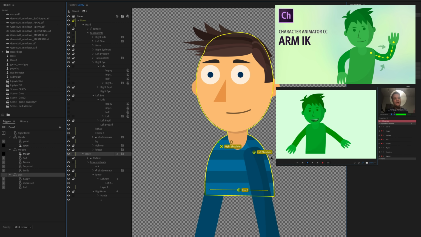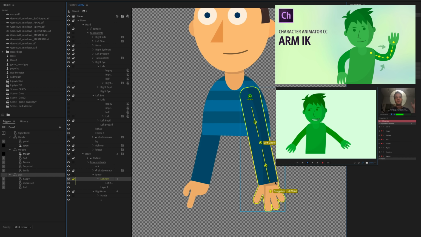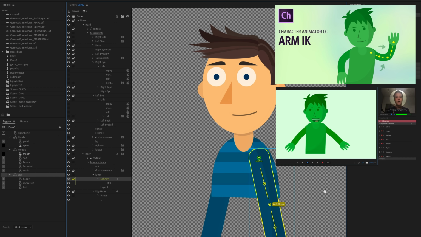You'll notice in this character now I've tagged the shoulders, and in each of the arms I've got elbows and wrist tagged as well. And adding Arm IK is just going to give me more control over how the arms bend. So if you find your elbows are bending the wrong way or your arms are looking wonky, I would definitely check out that tutorial.